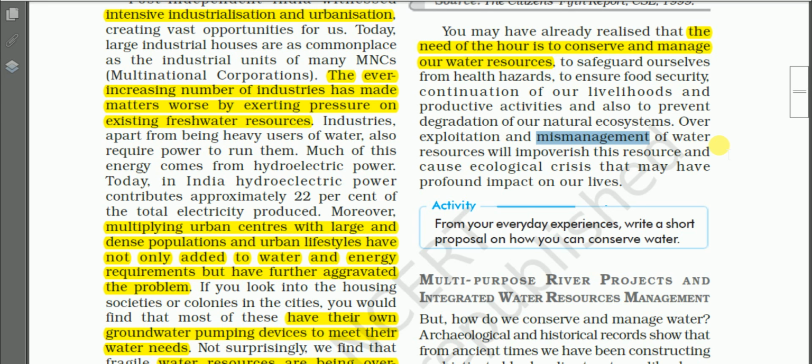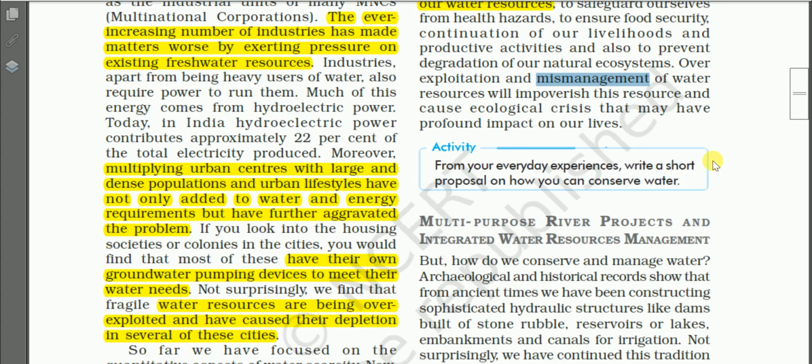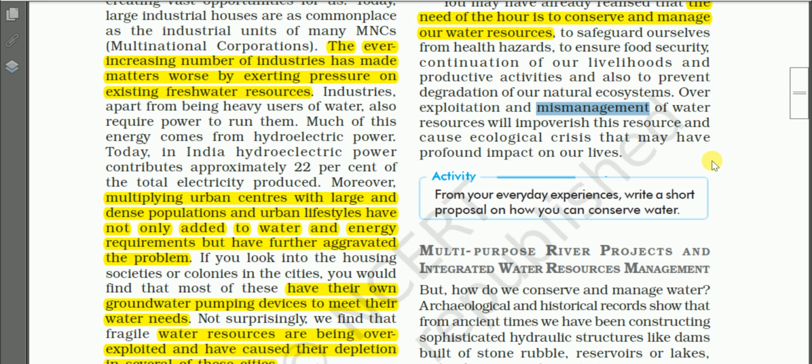Likewise, in other places also, sometimes due to mismanagement, sometimes due to overexploitation, you will find water scarcity. Okay, so up to here for today, and next time we shall discuss how we can conserve and manage these water resources.